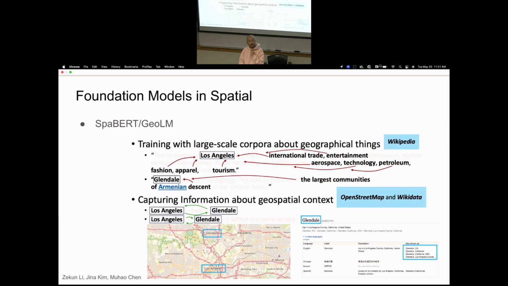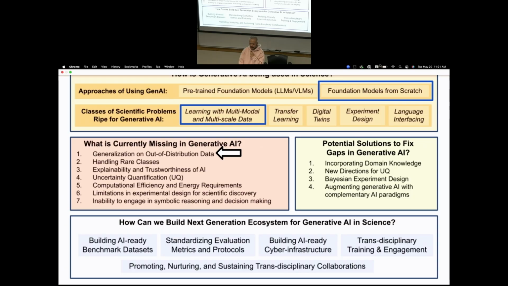You can build a language model trained from scratch using map data. But out-of-distribution data and application is still a problem. Like if you train a model for one location, it's probably not useful for a different location. I think I might just stop here.